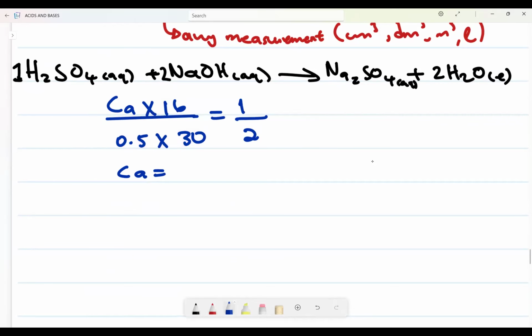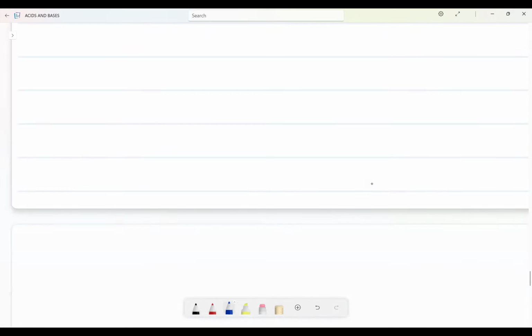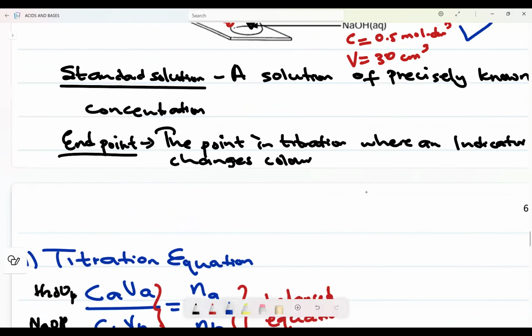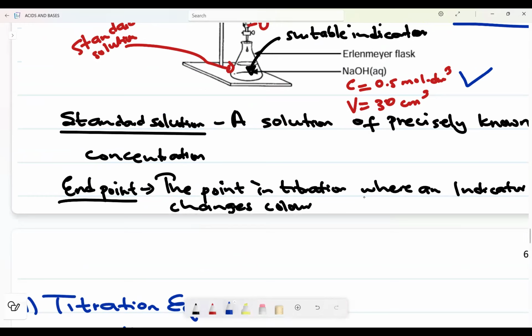I get 7.5. Then 7.5 divided by 16. It needs my calculator. Therefore, I'll say 0.5 multiplied by 15 divided by 60. I now get a concentration of 0.46875 mole per decimeter cubed. So this is what we refer to as a titration type of question.